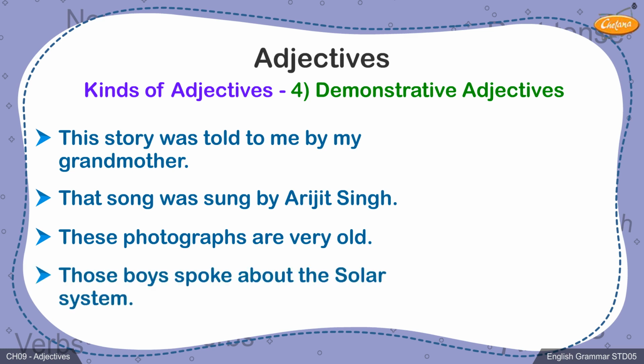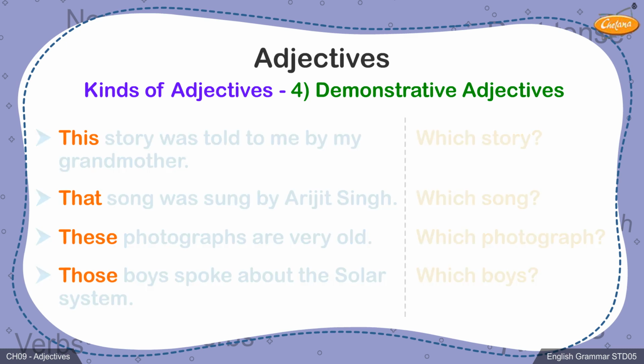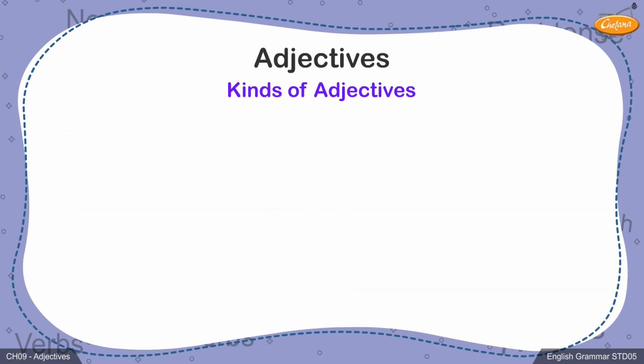Those boys spoke about the solar system. All of these words, this, that, these, and those answer the following questions. Which story? This. Which song? That. Which photograph? These. Which boys? Those. They describe in detail the noun we are referring to in that sentence. Hence, they are demonstrative adjectives.